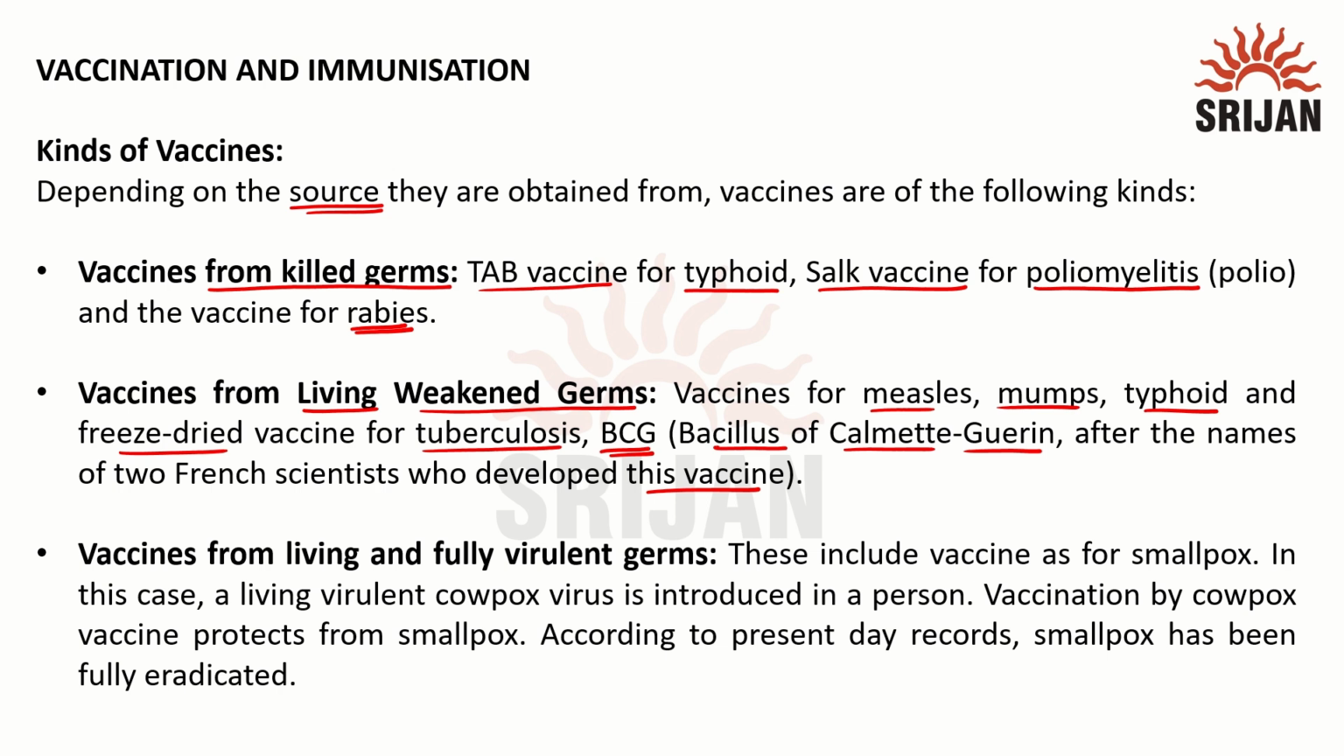Third is vaccine containing living and fully virulent germs. But this vaccine will be virulent in other organisms, not in the person it is administered to. For example, the vaccine that we give for smallpox is a virulent living cowpox virus. So when cowpox is introduced into a human, this provides immunity against the smallpox disease. According to present day records, smallpox has been fully eradicated.